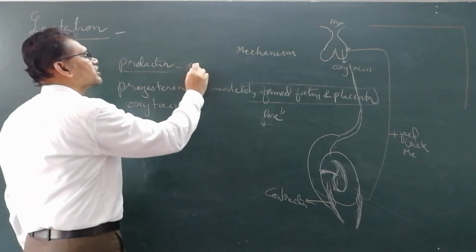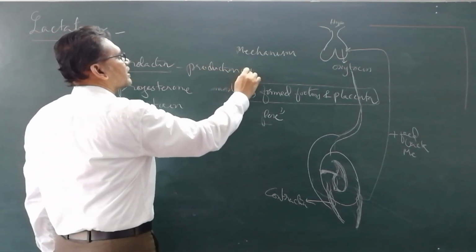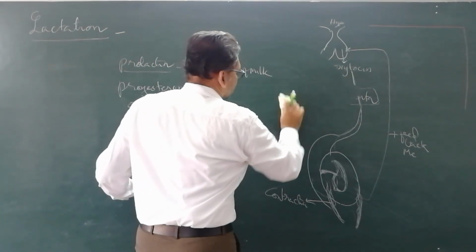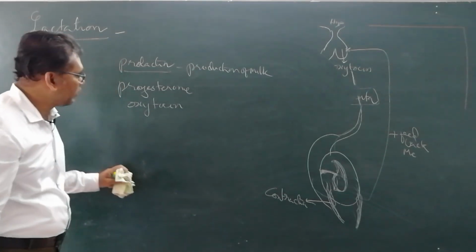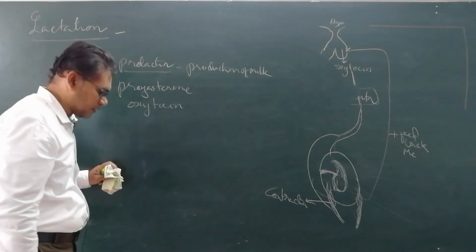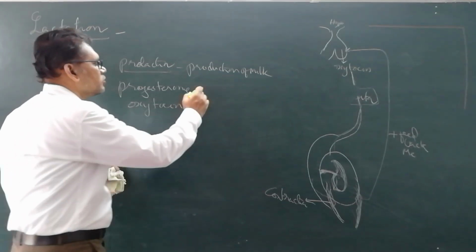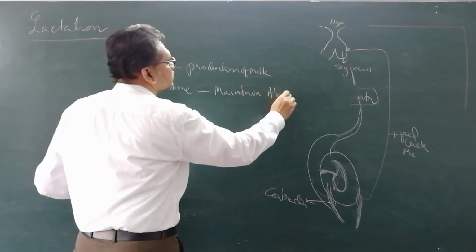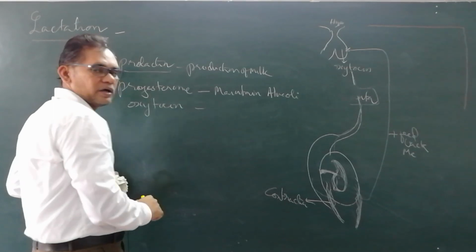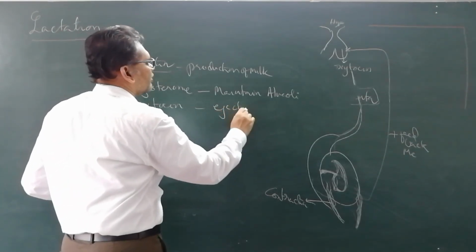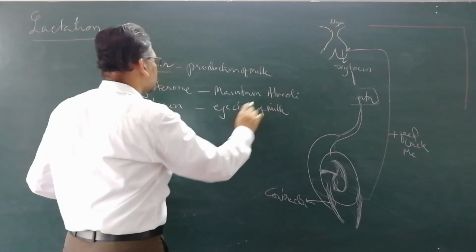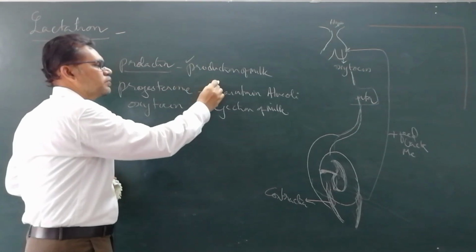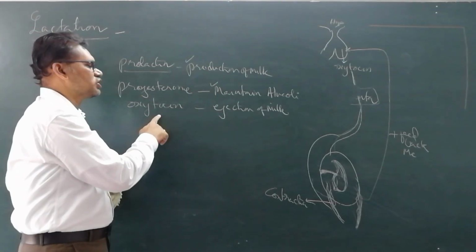Which one is production of milk? Prolactin. Prolactin is useful for production of milk, whereas progesterone maintains the alveoli, then oxytocin is for ejection of milk. These three hormones act on the mammary glands. One is useful for production, another is to maintain the alveoli number, and another one, oxytocin, is useful for ejection of milk.